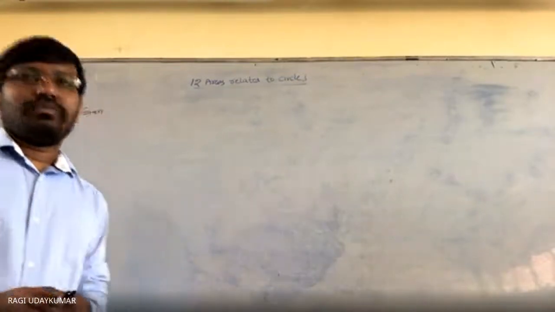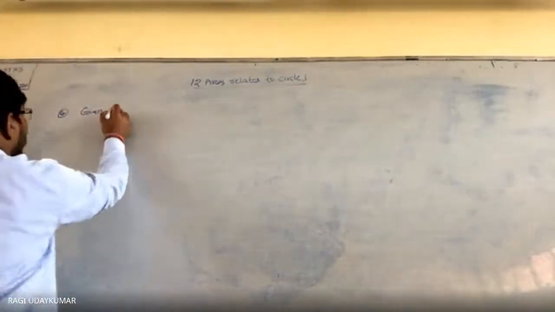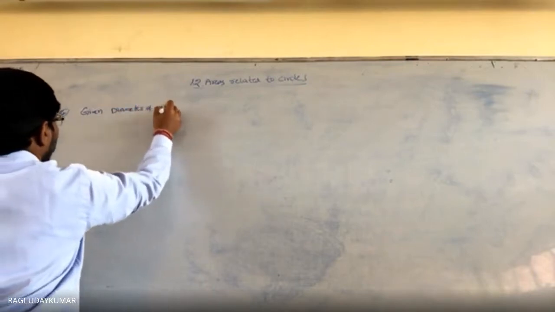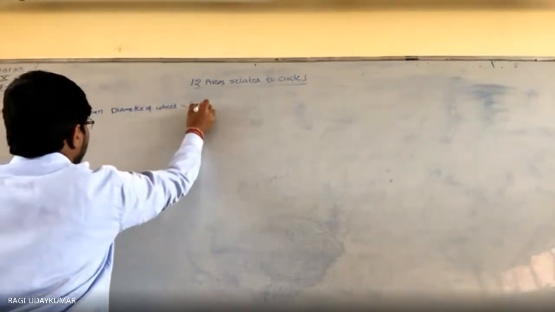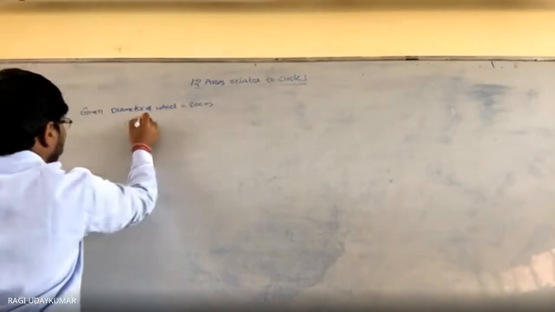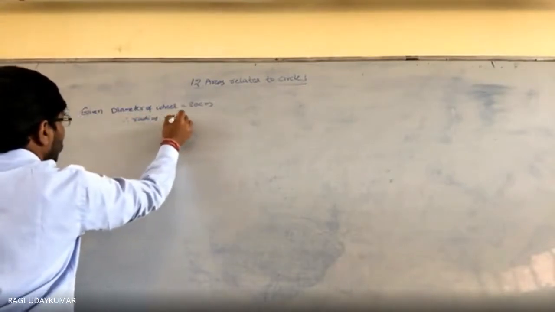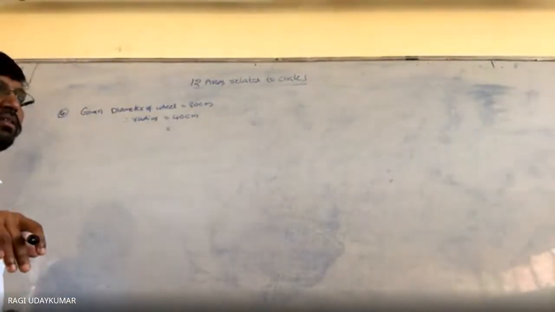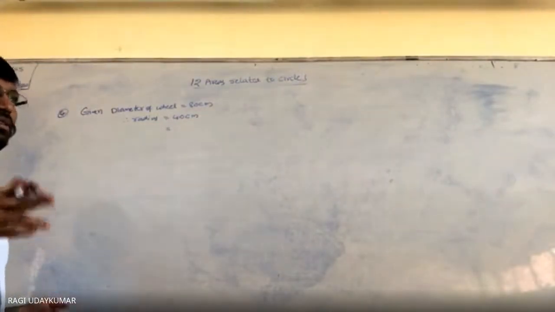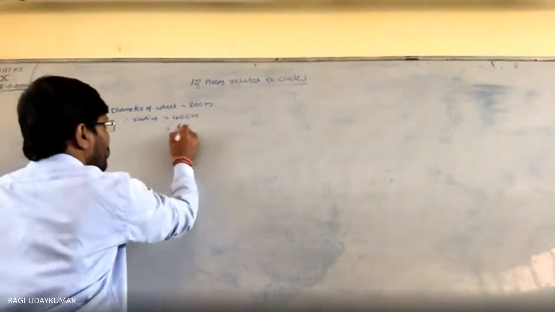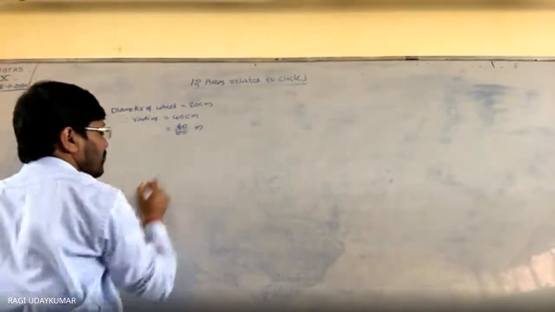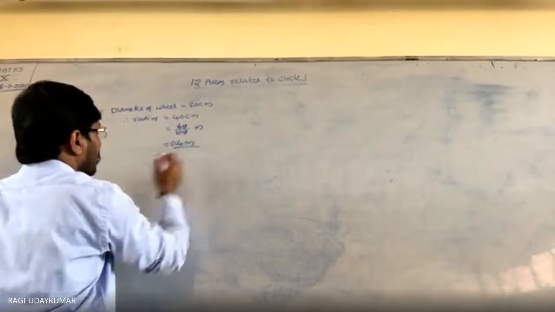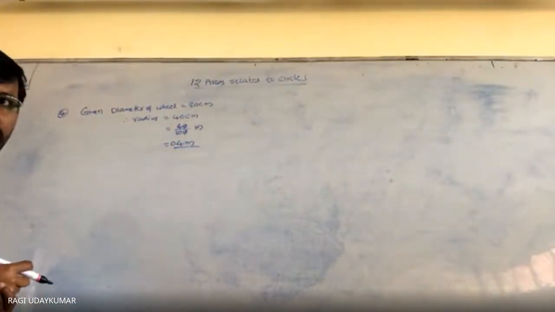So that the problem becomes easy in this. Okay. So given diameter of the wheel is equal to 80 centimeters. Therefore, radius is 40 centimeters. This 40 centimeters you write as meters. So how do you write it as meters? 40 by 100 meters. So 0.4 meters is the radius.